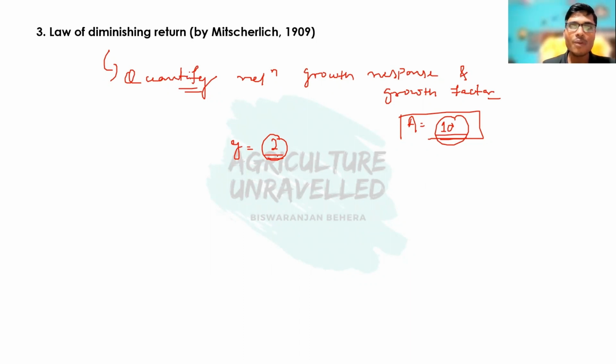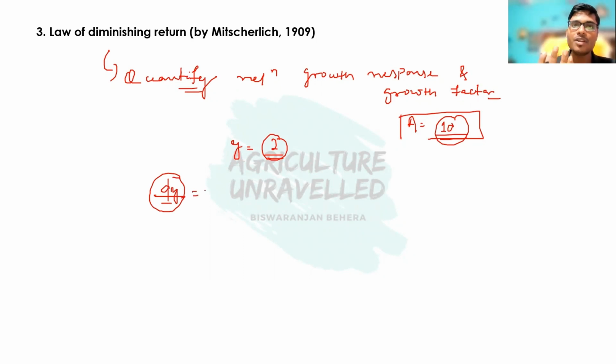After that, the owner of that orchard came. Unfortunately, the owner of the orchard is your friend, and he told you that you can eat as many mangoes as you can. So he offered unlimited mangoes to you. Now the option is with you, how many mangoes you can eat. Whatever mango you will eat now will be the dy, the change in mango.